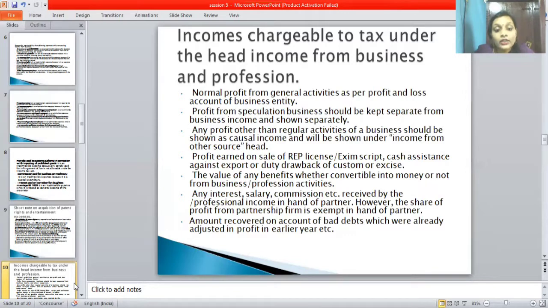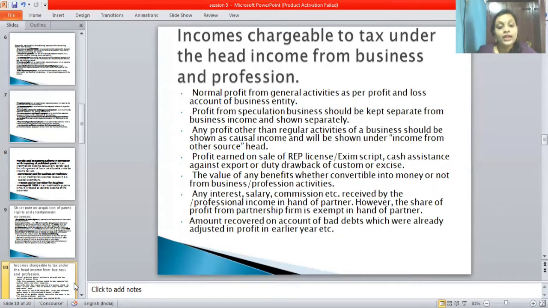Next, the value of any benefit, whether convertible into money or not, arising from business or profession. Next, any interest, salary, commission, etc. received by a partner is professional income in the hand of the partner. However, the share of profits from a partnership firm is exempt in the hands of partners.